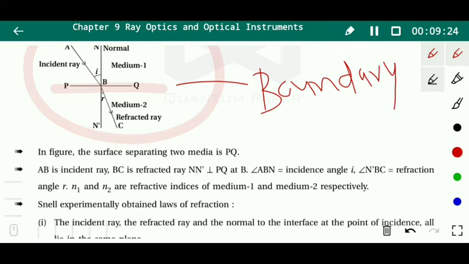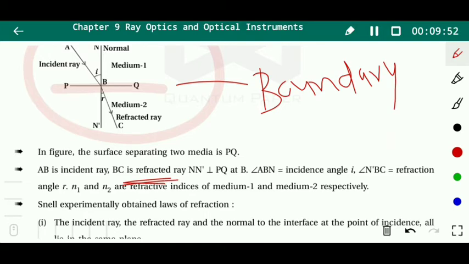Then the incident ray is oblique from the first medium, and the angle between the normal and the incident ray, that is i, is nothing but the angle of incidence. AB is the incident ray, BC is the refracted ray. See, here we use another word, that is refracted, not reflected, the refracted ray.